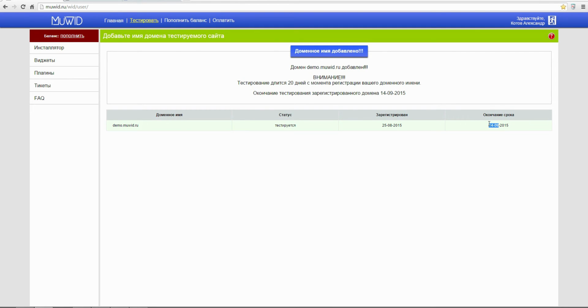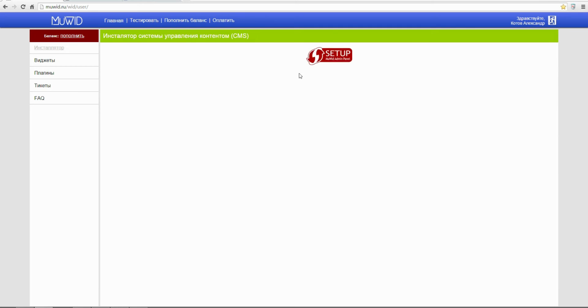When the free trial is over, you always can pay for the further usage of the system if you enjoy MuWID. Okay. The domain is in the base. We go to the Installer tab, push the Setup button. Okay, the system has downloaded.